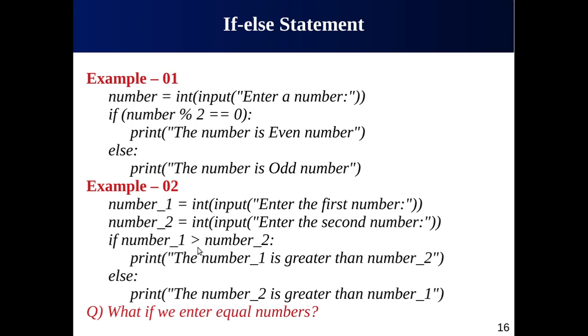But in this case, we do not have an equal operator. So is 10 greater than 10? Is the condition true? No, 10 is not greater than 10, which means you have to come to the else portion. But here it will print that number 2 is greater than number 1. Why? The program gives us an incorrect output because neither is number 1 greater than number 2, nor is number 2 greater than number 1. They are equal. So it means we have a flaw in this program.